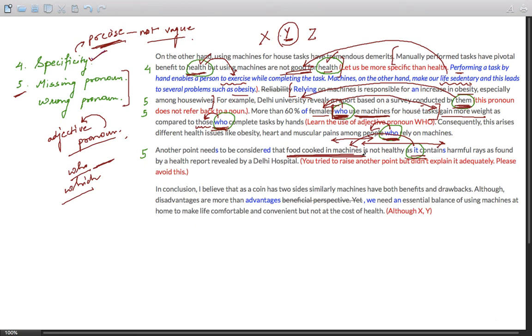If you're not using a pronoun over here to refer back to food cooked in machines, it doesn't make the meaning clear. What contains harmful rays? As contains harmful rays. What exactly contains harmful rays? As food cooked in machines contains harmful rays. So this one needs to be repeated, and we use a pronoun to refer back to this noun. I hope the point is clear.